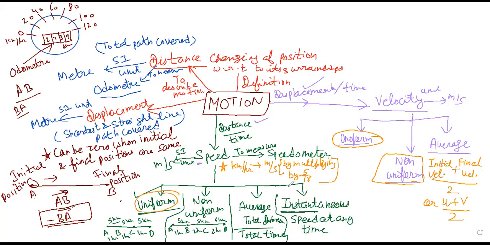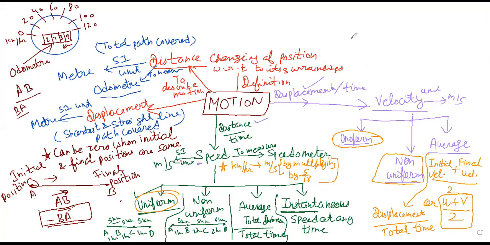Right? So dear children, I would like to tell you one more formula, because in some numericals, velocities will be given. Then we will use simply this formula. But if velocities are not given, then average velocity can be written as displacement upon total time. Displacement upon total time. In your NCERT book, there is a numerical on this displacement and total time.